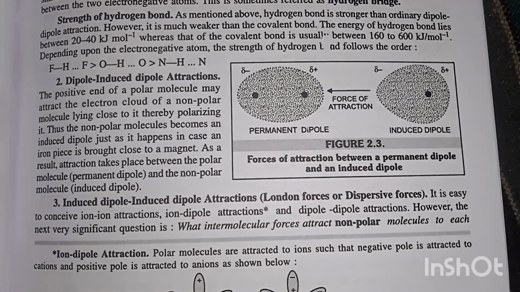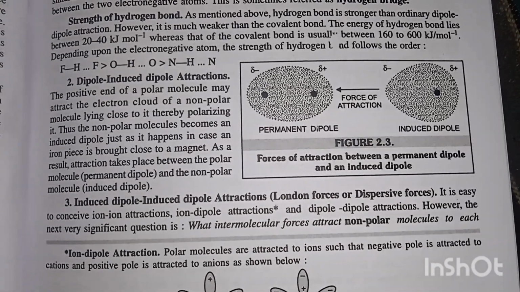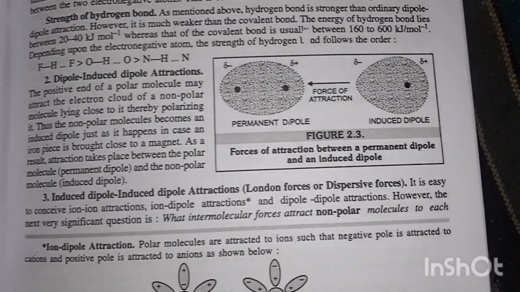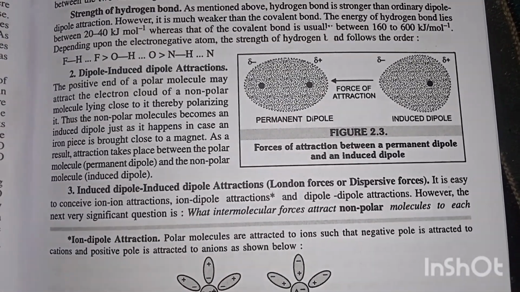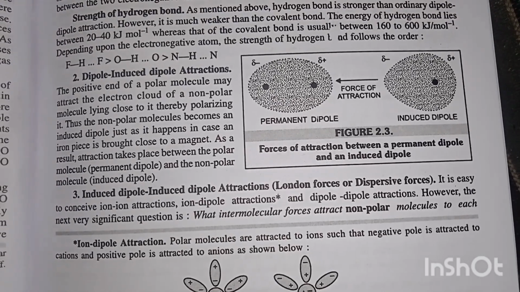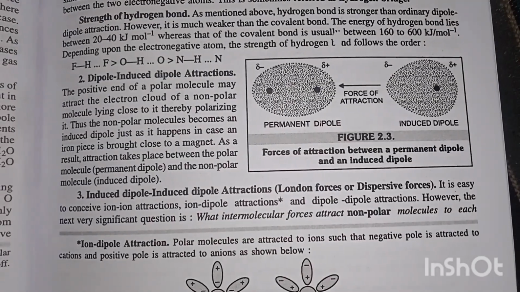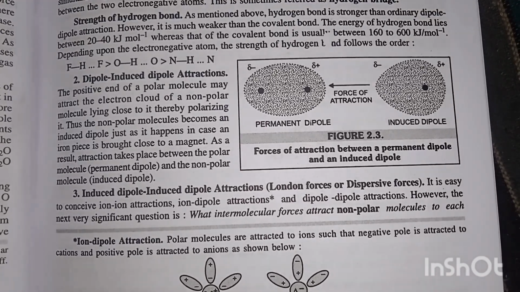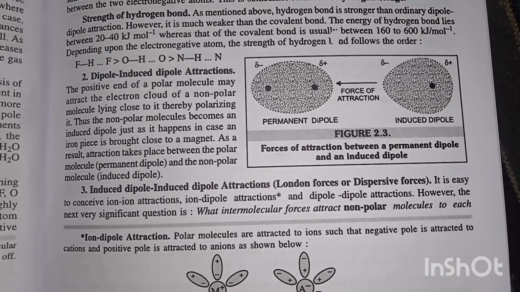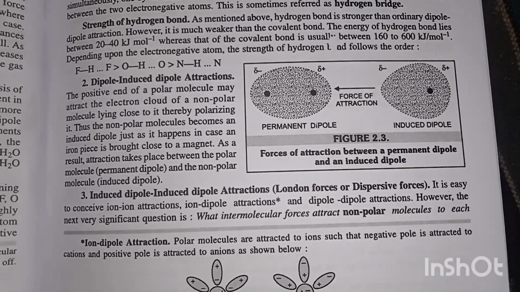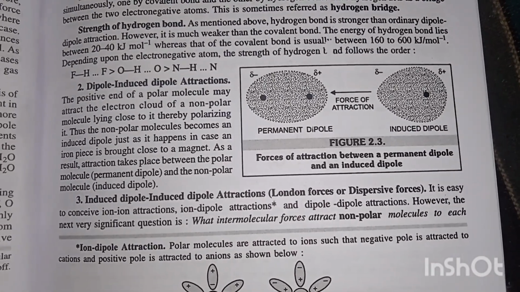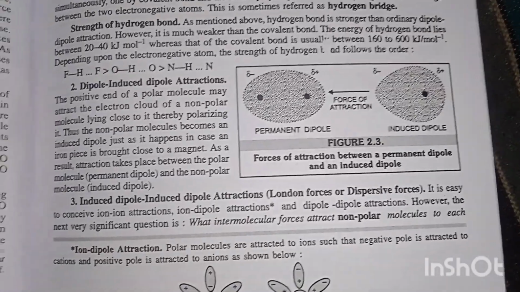Strength of hydrogen bond. As mentioned above, hydrogen bond is stronger than ordinary dipole-dipole attraction. However, it is much weaker than the covalent bond. The energy of hydrogen bond lies between 20 to 40 kilojoule per mole, whereas that of the covalent bond is usually between 160 to 600 kilojoule per mole. Depending upon the electronegative atom, the strength of hydrogen bond follows the order.